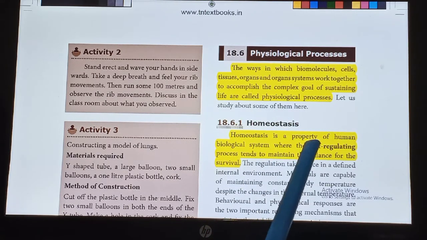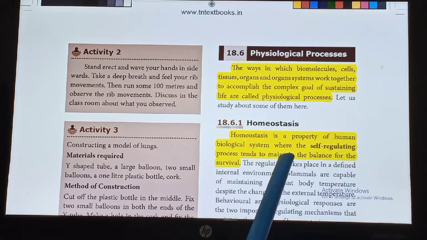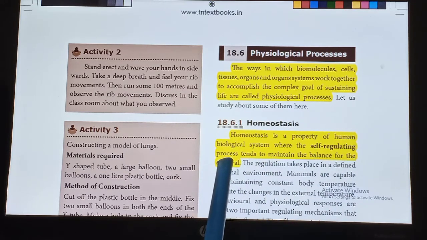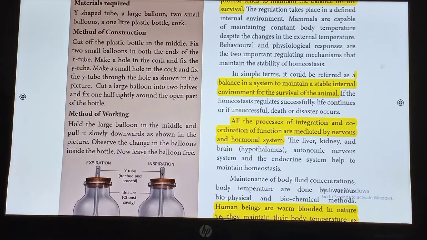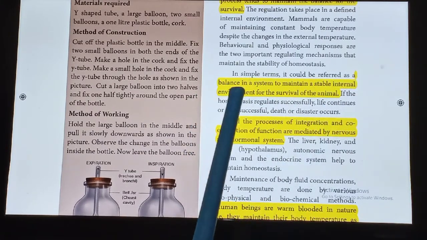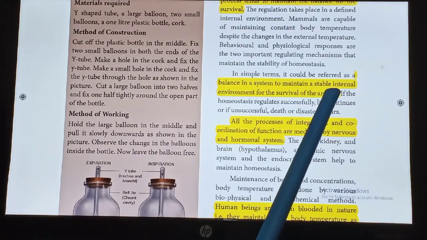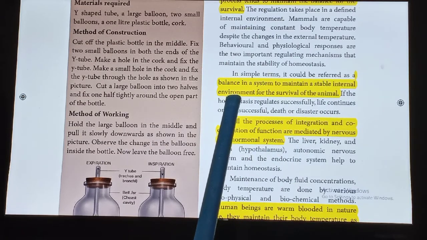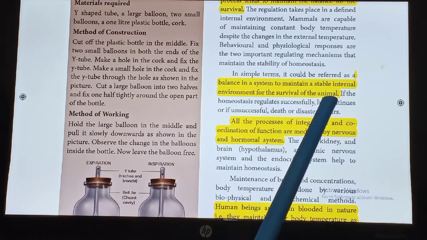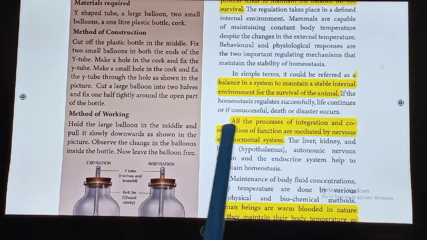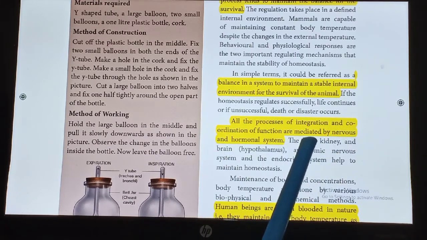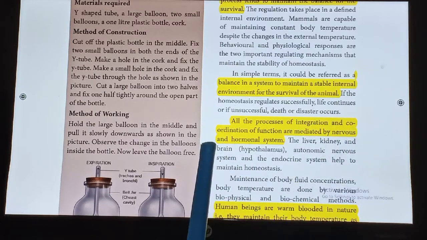Homeostasis is a property of human biological system where the self-regulating processes tend to maintain the balance for the survival. It is also called a balance in a system to maintain a stable internal environment for the survival of the animal. All the processes of integration and coordination of function are mediated by the nervous system and hormonal system.